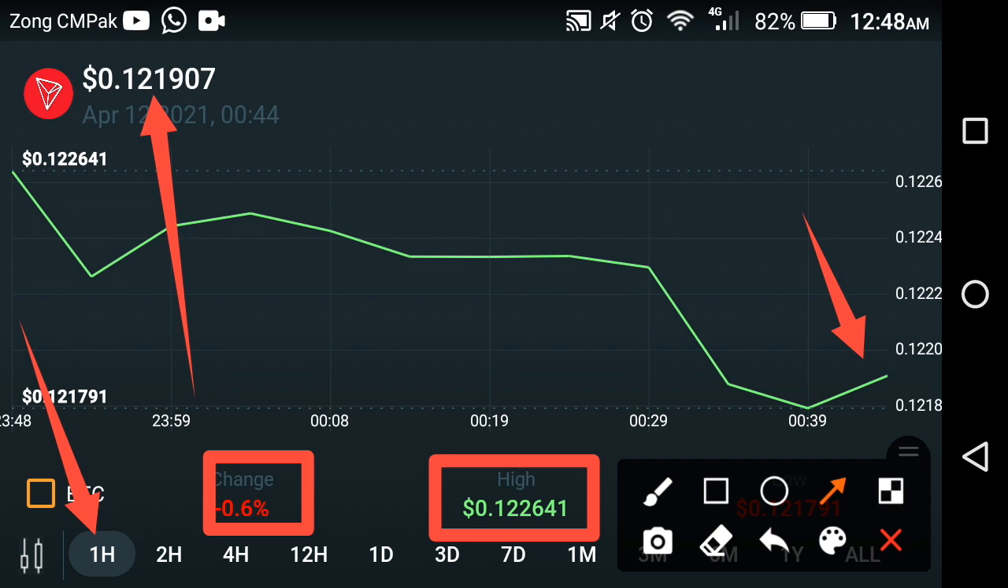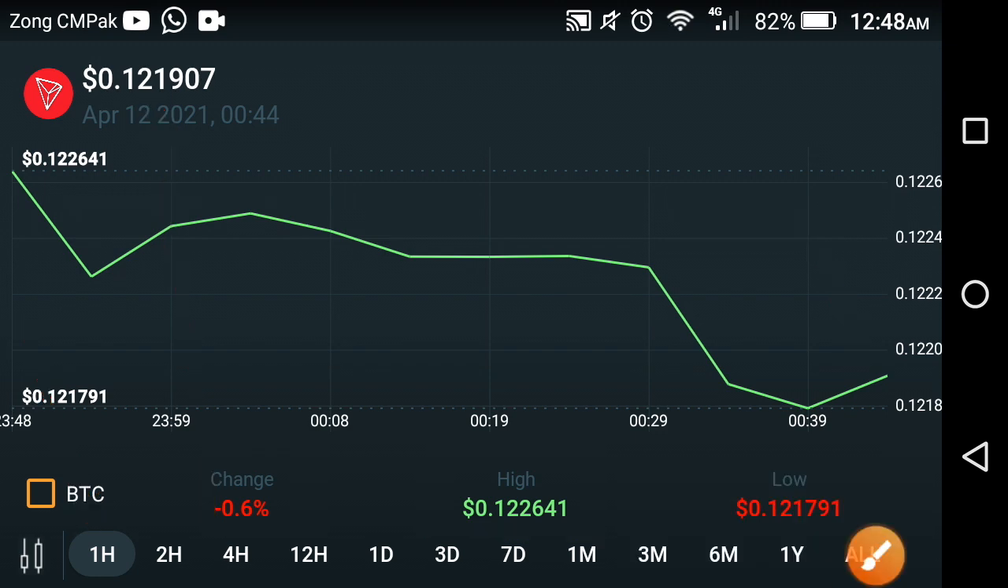So my suggestion for all TRX coin holders is to please hold your TRX coin until the end of this month, because the big explosion of the TRX coin is coming soon after 13 and 14 April. So wait for it and hold your TRX coin.